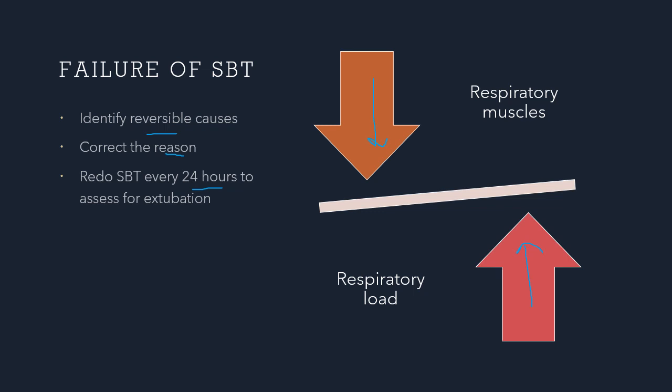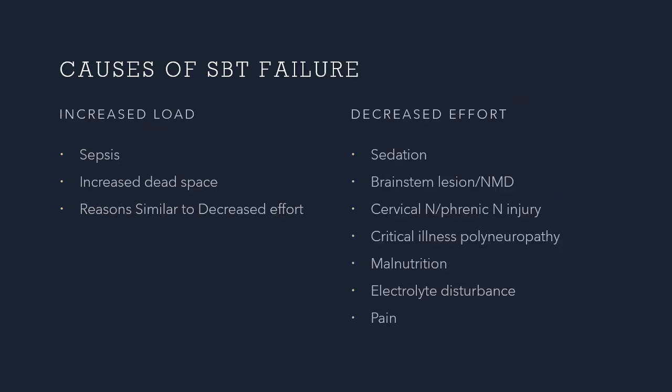These many days ventilation was doing this respiratory work, right? Now you are suddenly asking the respiratory muscles to do the work. So that's what happens. If the patient is having a decreased respiratory effort, either due to sedation, a brainstem lesion or a primary neuromuscular disorder, or even down below there's a cervical nerve injury or a phrenic nerve injury, or critical illness polyneuropathy, malnutrition, electrolyte imbalance, pain like in a flail chest, these can cause decreased respiratory effort.